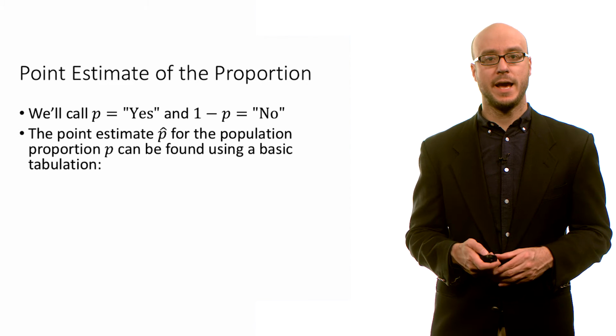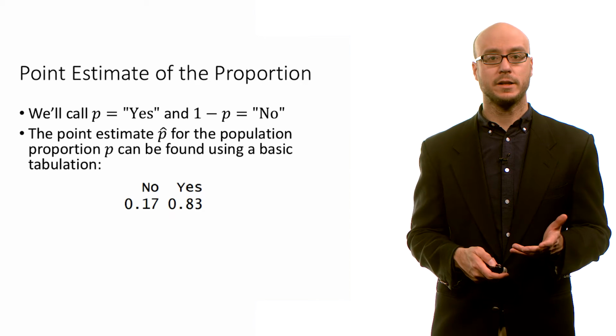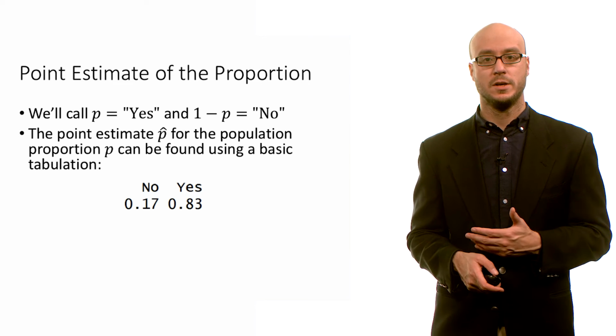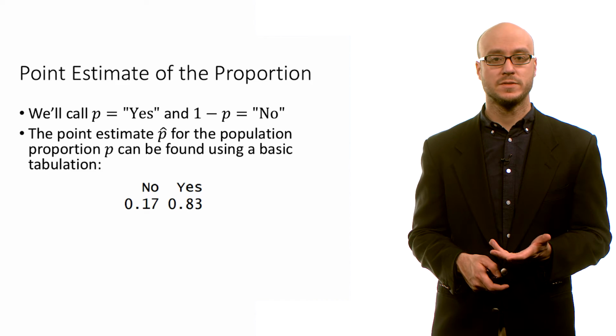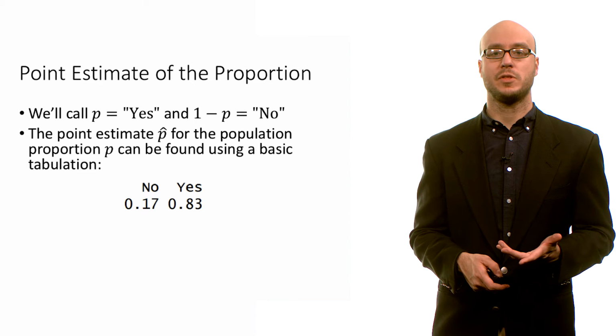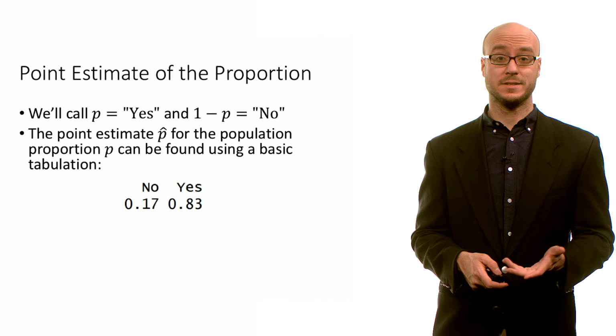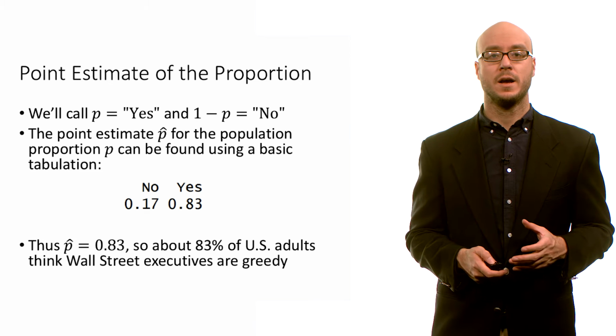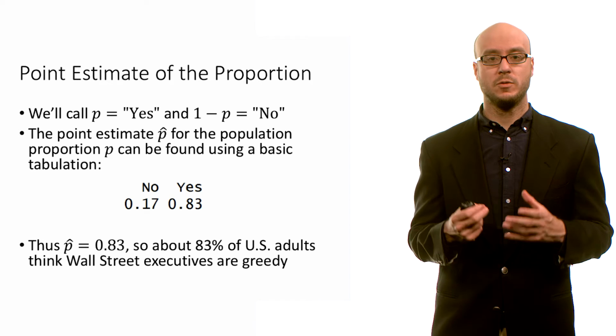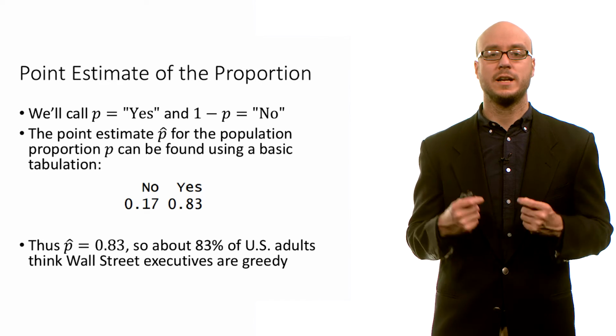So the point estimate p hat we can just calculate using a basic tabulation. So we find that 17% of Americans think Wall Street executives are not greedy, and about 83% of Americans think Wall Street executives are greedy. This is from a random sample of data. So our value of p hat is 0.83.